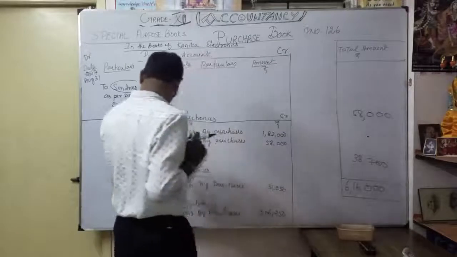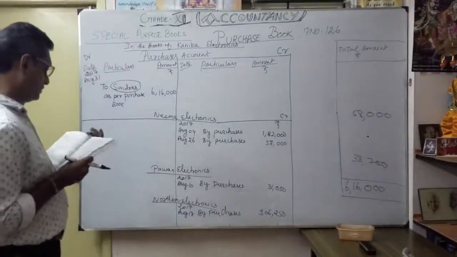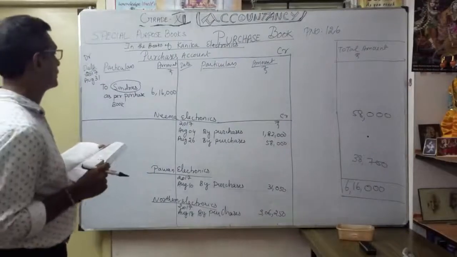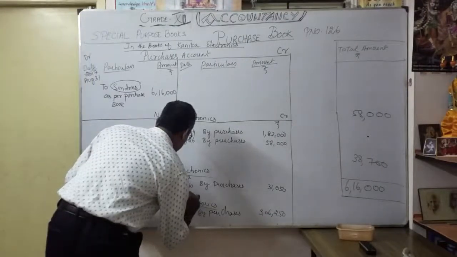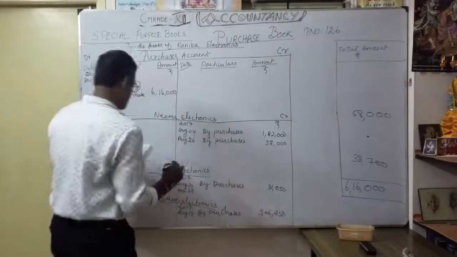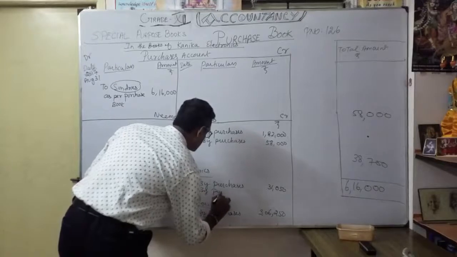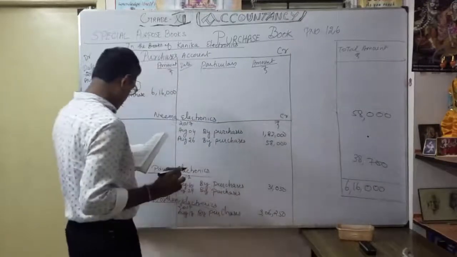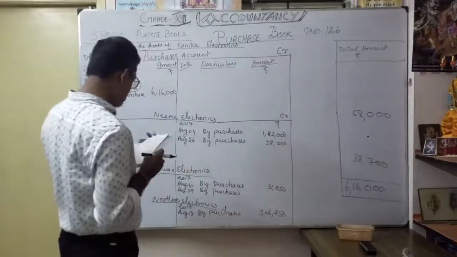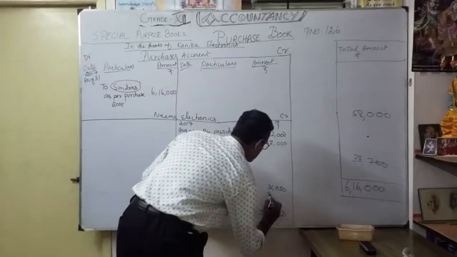Okay, then finally August 29, Pawan Electronics. Already opened. Yes, August 29, by purchases. How much? 38,000.